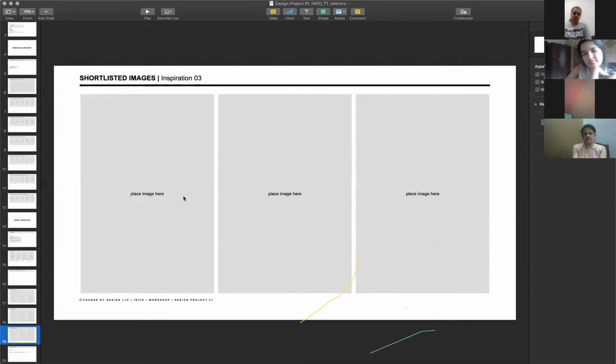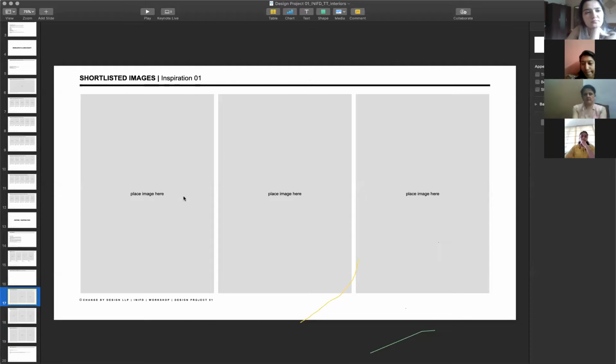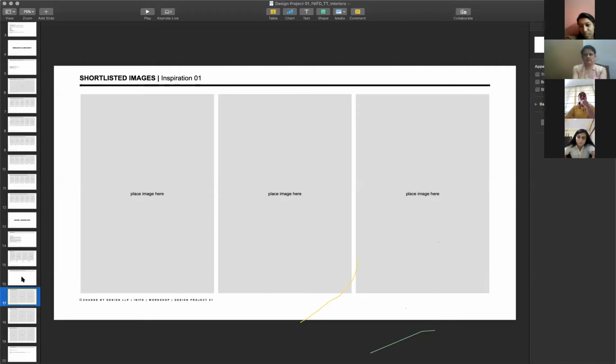Basically, while we were doing the research on the designer and his work, you might have seen a certain pattern or a trend or a certain way that he does things. Based on that, you could have found keywords, and those keywords can get translated into certain imagery. So your three slides are there to show images that have to be relevant to the keywords that you put here.